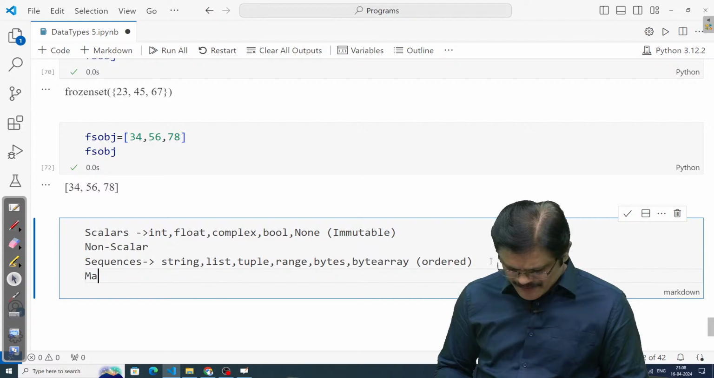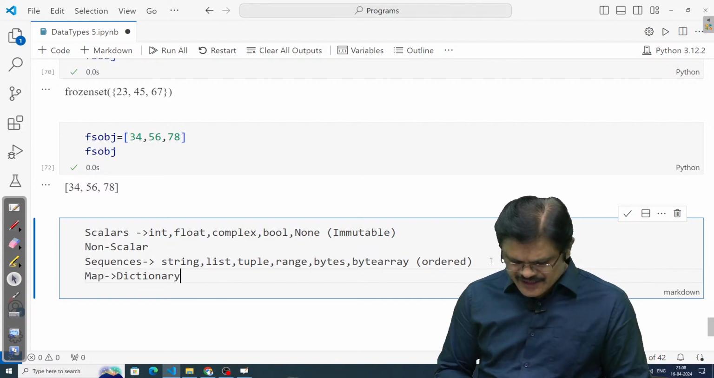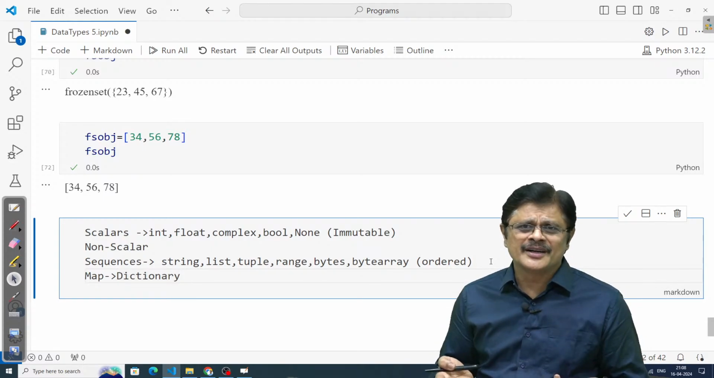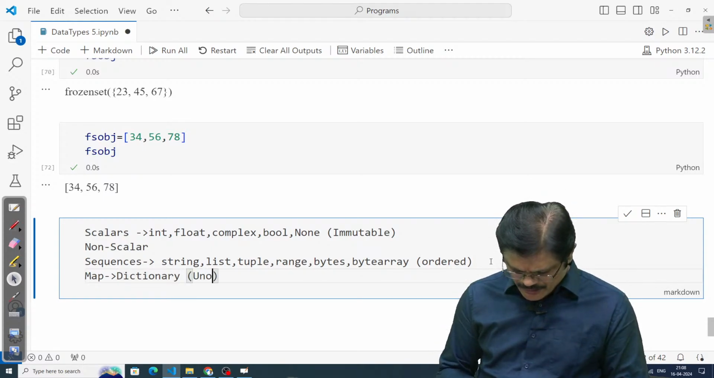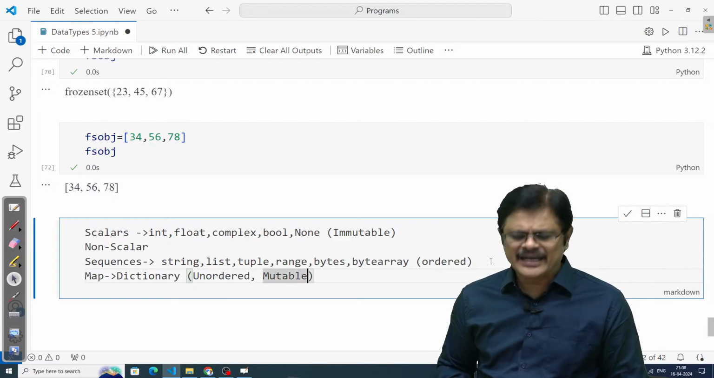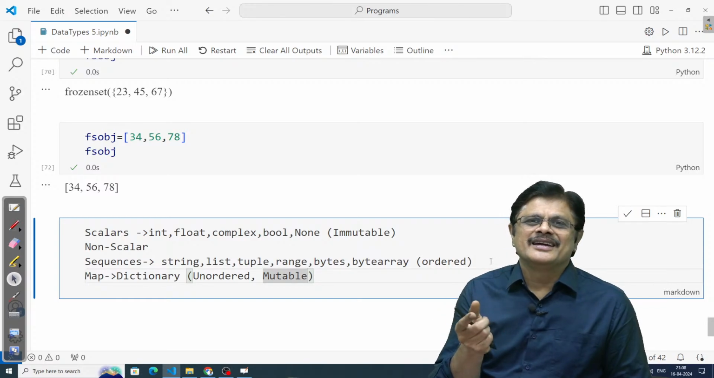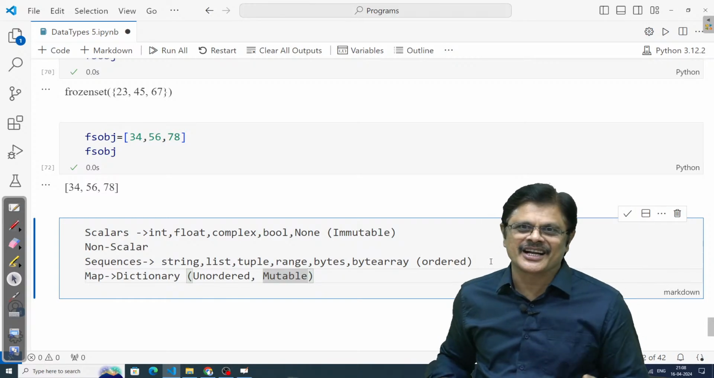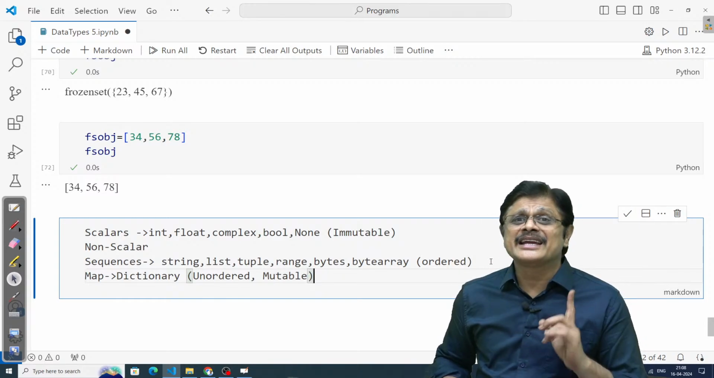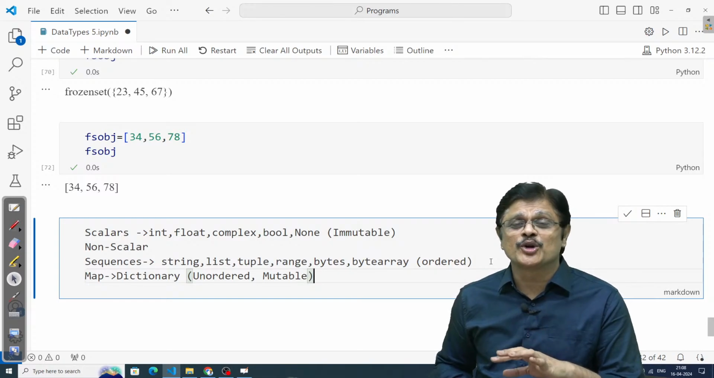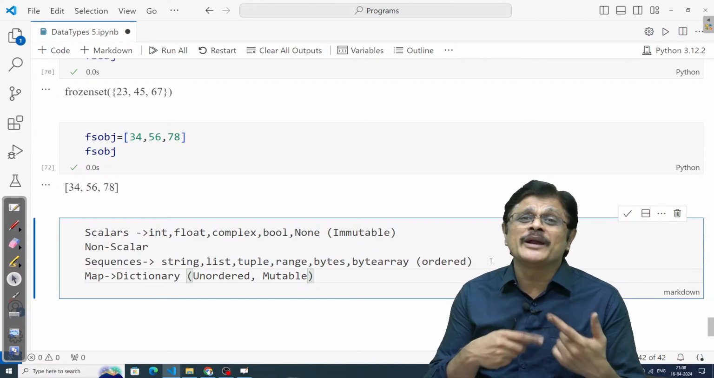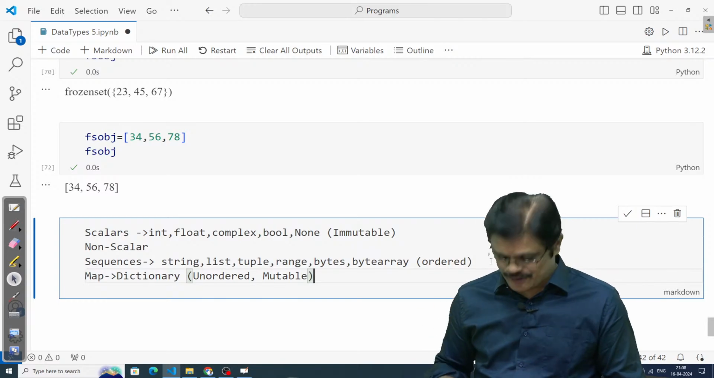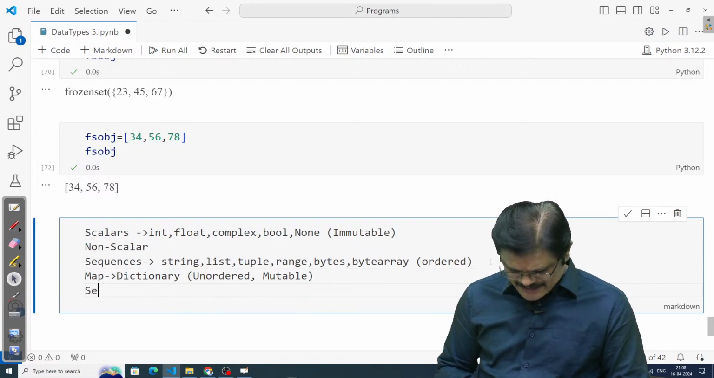Then we have the map, which is dictionary. Dictionary is externally unordered and mutable. But internally it is ordered by keys. That is, values can be ordered by the keys. Internally ordered but externally unordered. Okay, and the keys must be immutable type. Duplicate keys are not allowed. Duplicate values are allowed.